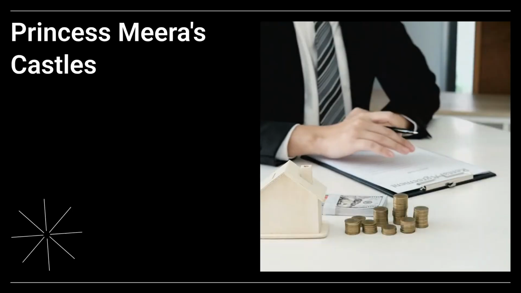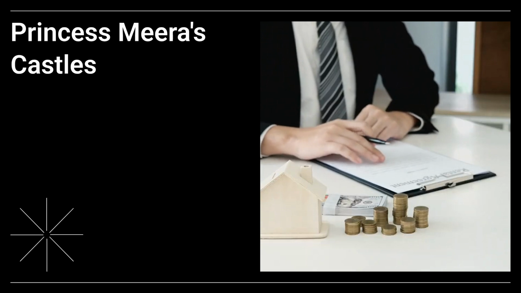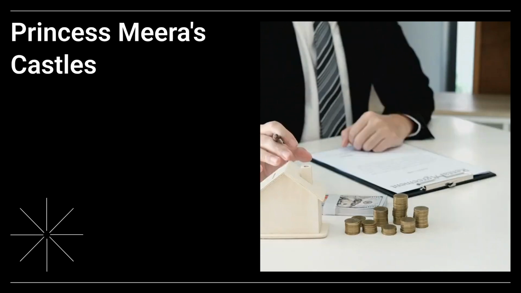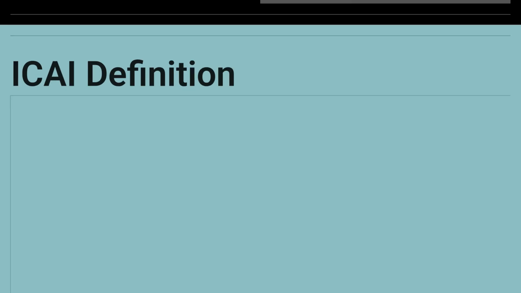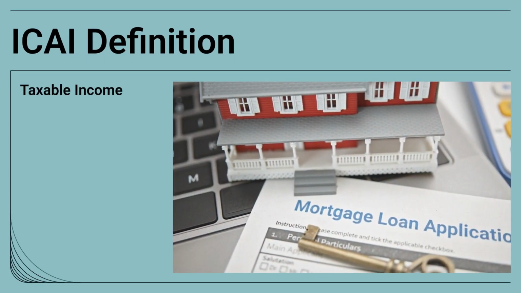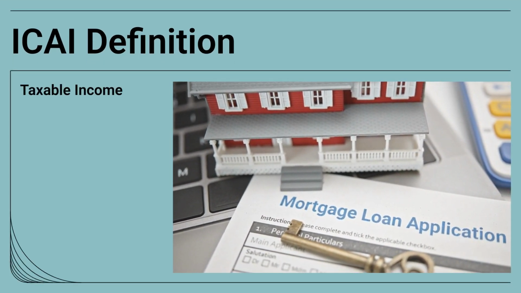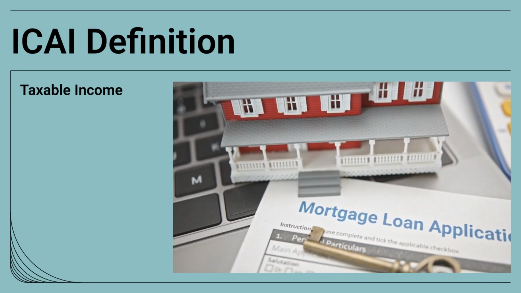Our story begins with Princess Mira, who owns multiple castles and rents them out. This passive income forms the basis of our discussion today. The ICAI core definition states that income from the ownership and letting of house property is taxable under the head House Property. Now let's look at the deep concepts and specific conditions under which this head applies.